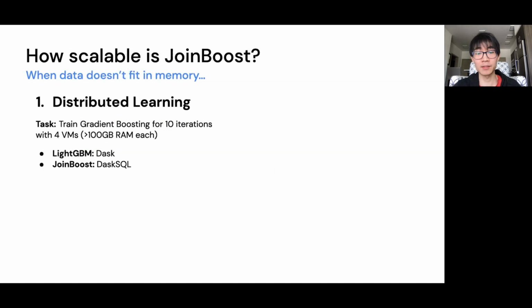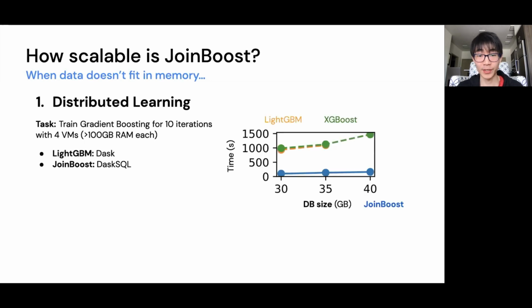So what if data doesn't fit in memory? Specialized machine learning libraries like LightGBM and XGBoost can use Dask for distributed learning, and we compare them with JoinBoost using Dask SQL. The task is to train gradient boosting on 4 virtual machines, each with over 100 GB RAM. We plot the training time against varying database sizes to the right.